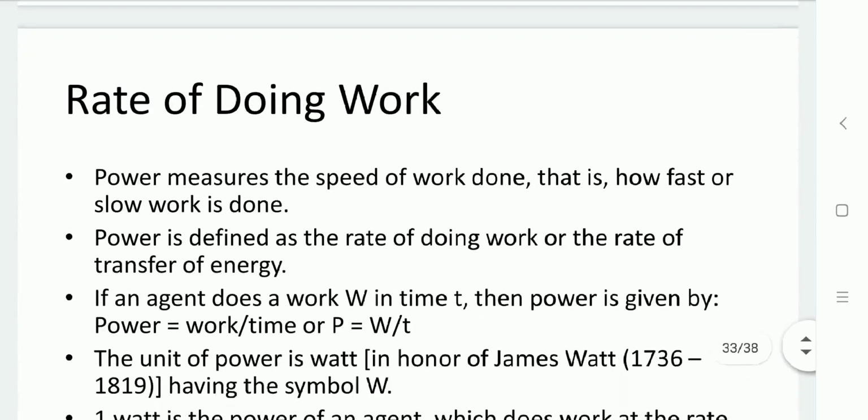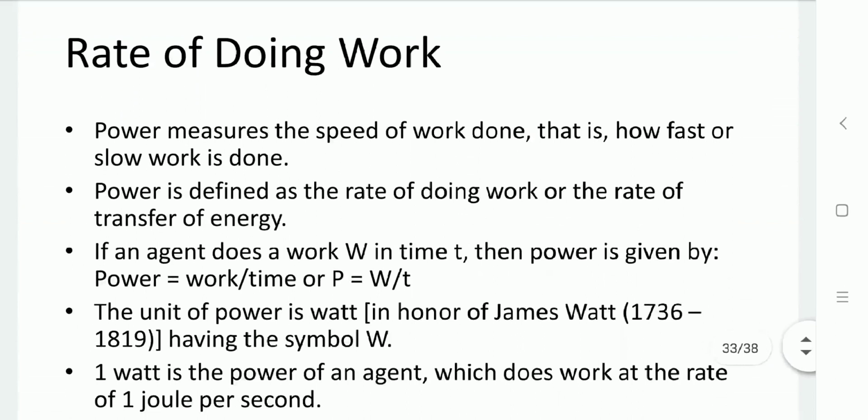Next, rate of doing work. Whenever we relate with the rate, it is always related with time. So here we need to define how the work done will be available within a time. The work done will be faster or slower.